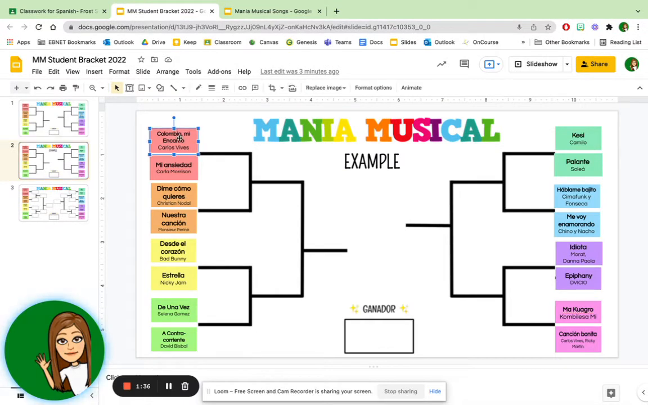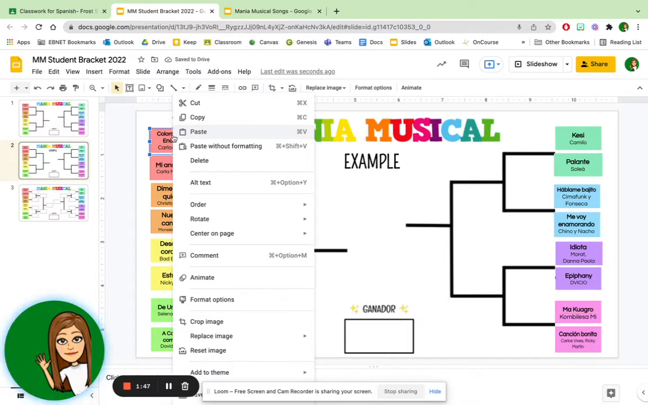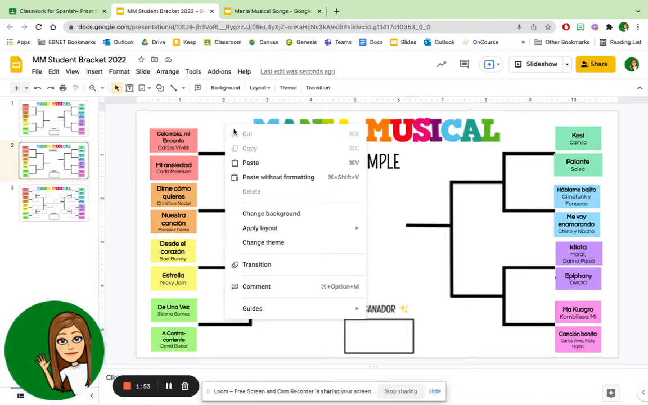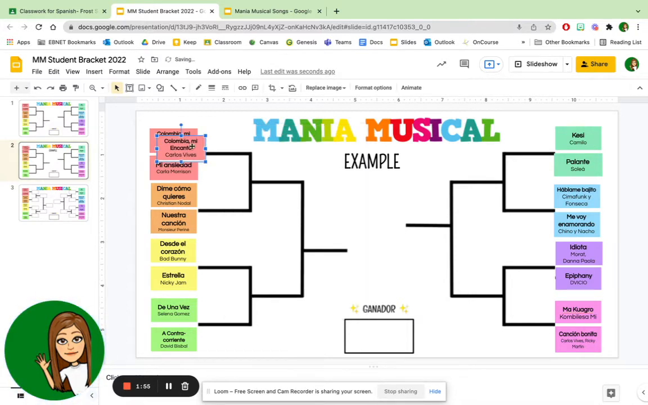I want Colombia, Mi Encanto to move forward. The way I'm going to do that is I can either Control C to copy and Control V to paste, or I can right click, which I believe on a Chromebook is Alt click, hit copy, then right click again and hit paste. I'm just going to drag that over to here, and you'll have my example so you can see where on the bracket they're supposed to go.